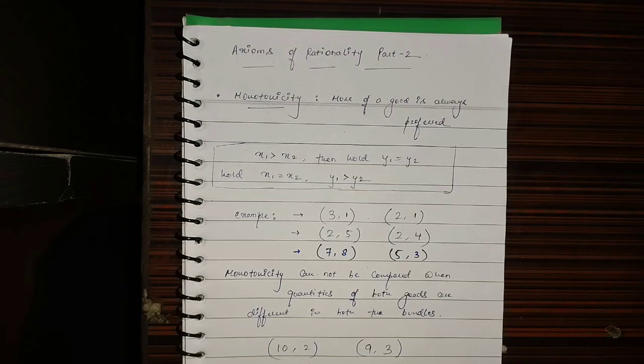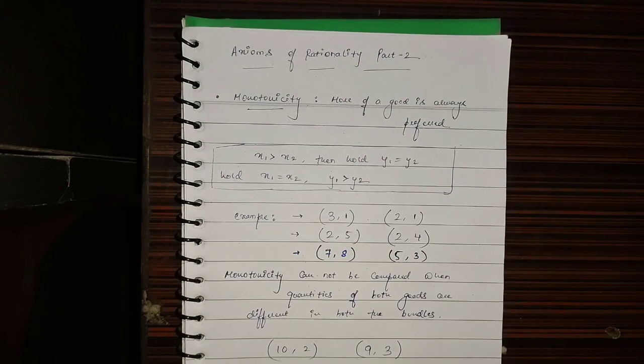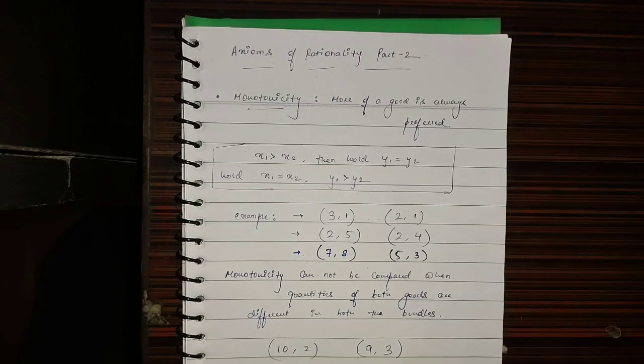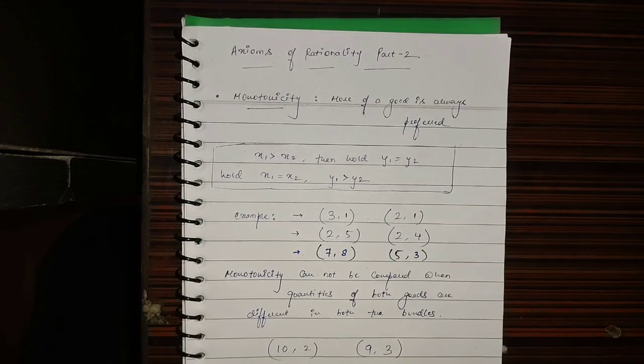Monotonicity says that more of a good, or of both the goods, is always preferred. In economics, there is an assumption that all human beings are rational and they tend to think about what is best for them. So as rational human beings, we always want to consume more of the things that give us satisfaction. Monotonicity says exactly that: a person would always like to consume more of a good, given his ability.